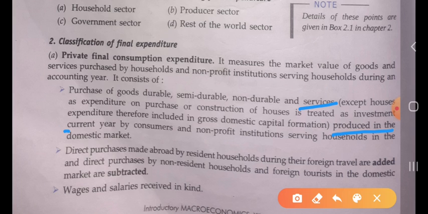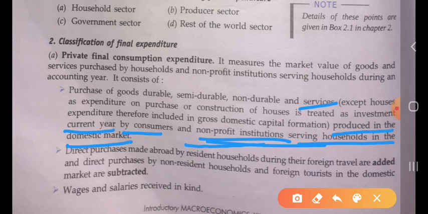Services produced in the current year by the consumer and non-profit institutions serving household in the domestic market. Okay, the purchase of goods like durable goods, semi-durable, non-durable, and the services which are produced in the current year, all these are produced in the country, which is purchased or consumed by the consumer as well as non-profit organization. So these all are included in the private final consumption expenditure.